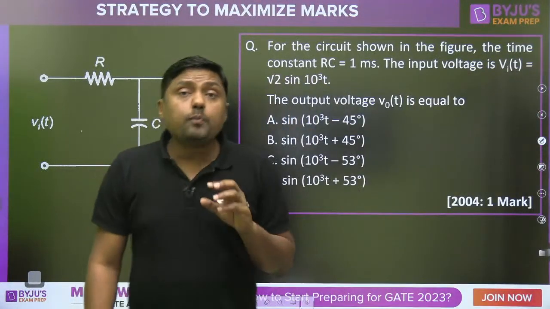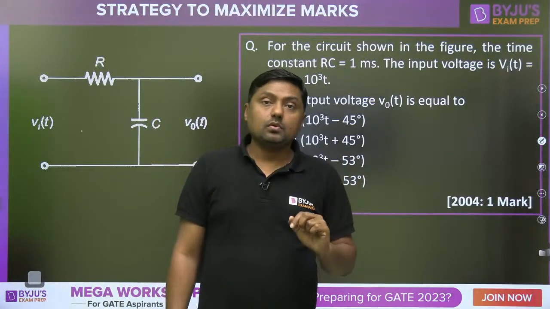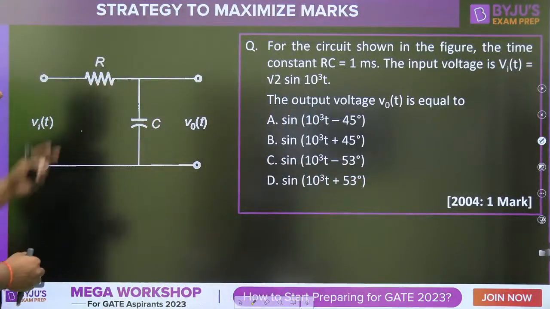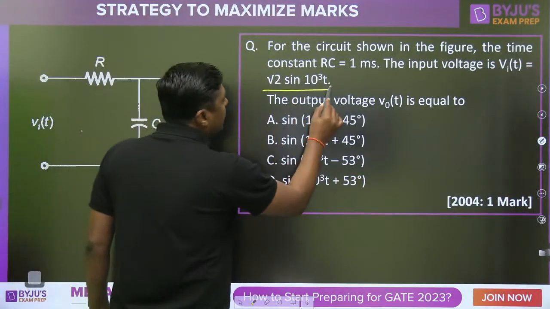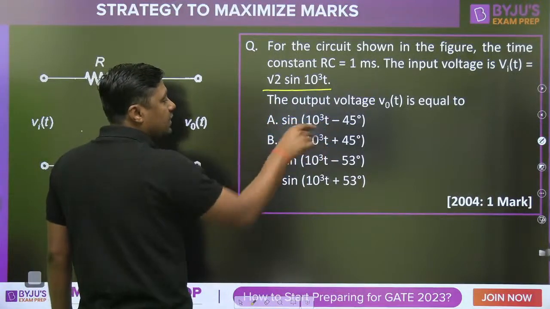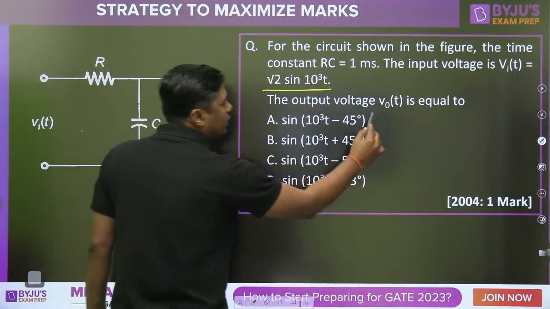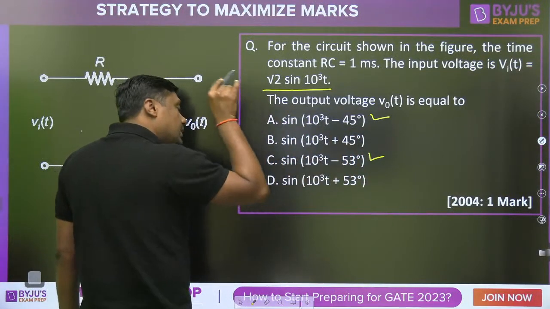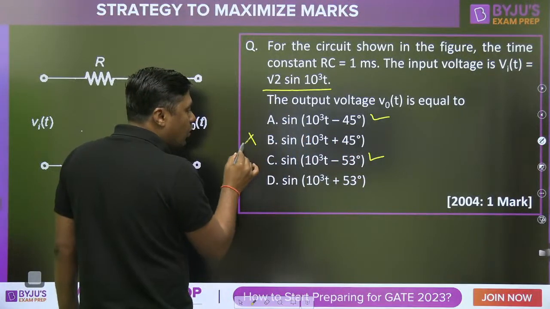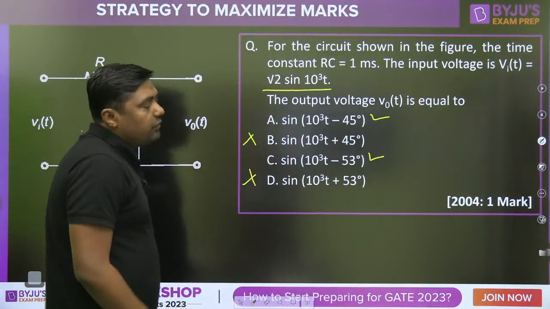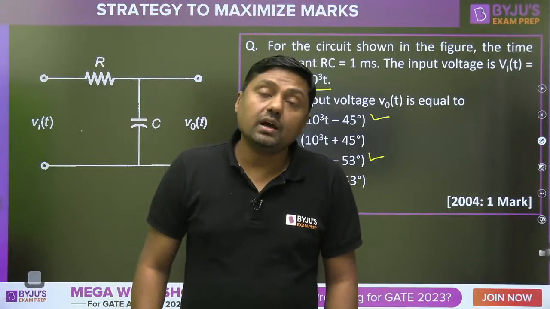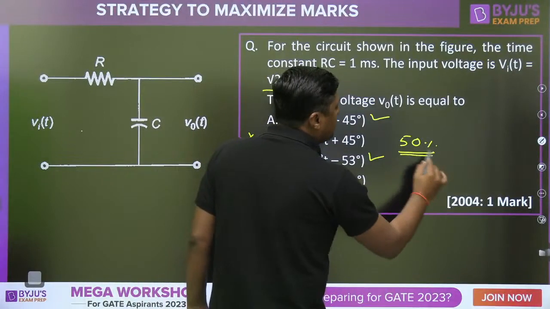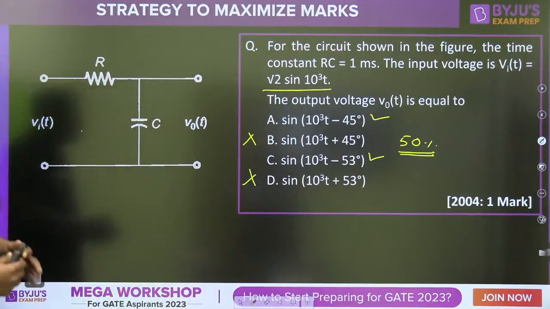Everyone, low pass filter is a lagging circuit. Again from the physics, low pass filter is a lagging circuit. If we are giving the sinusoidal signal, definitely the answer should be negative. So anyone can say that this is the negative angle. If we have no idea about the formula, then it is negative, means we can remove 2 options. We can remove 2 options, and then again go for this 50% probability.